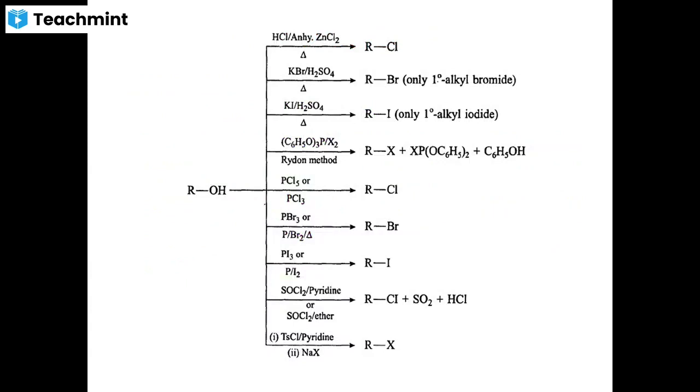These are the important methods. Alcohols, when treated with hydrogen chloride in the presence of anhydrous zinc chloride, give the respective alkyl chloride. This method is called the Groves process. Alcohols treated with hydrogen chloride in the presence of anhydrous zinc chloride as a catalyst to form alkyl chlorides is called the Groves process.